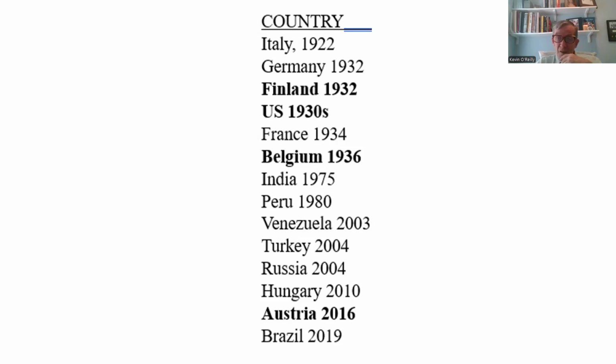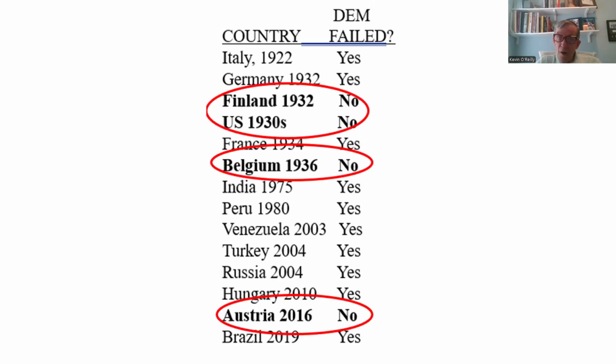I assume some teachers would have students read them all and generalize. Some might just use a few of them. I want to point out, it says at the top, did democracy fail? And 4 of the 14 did not. It's really important to have contrary cases.